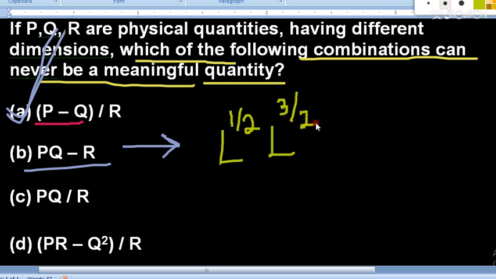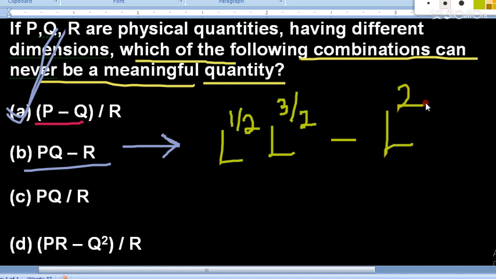So P has L raised to the power 1 by 2, Q has L raised to the power 3 by 2, and when multiplied it gives L raised to the power 2. So let's write here L raised to the power 2.